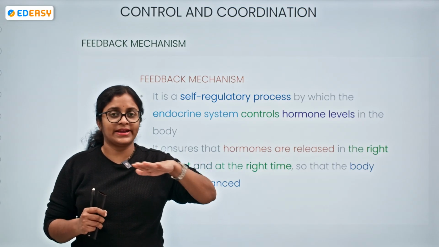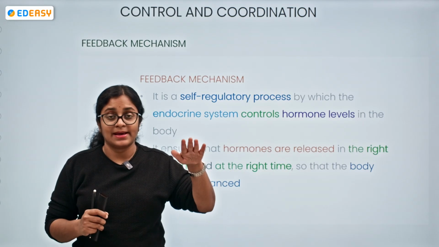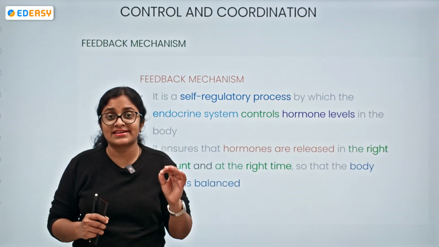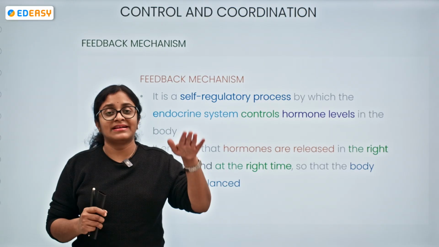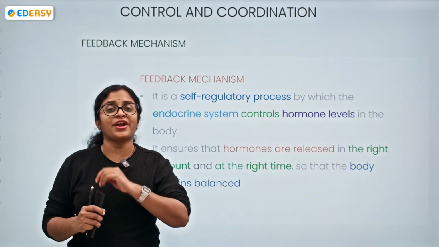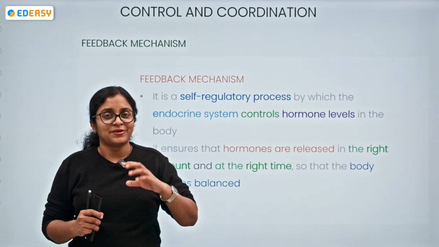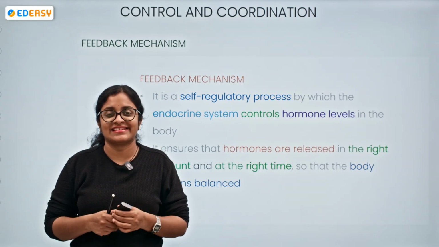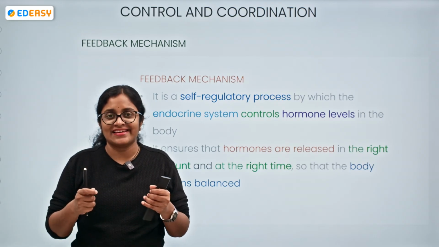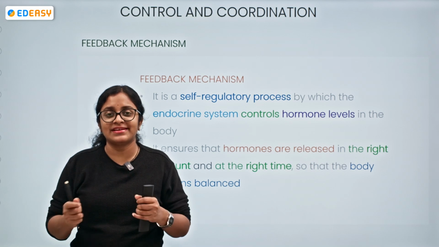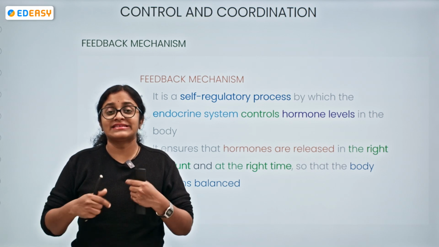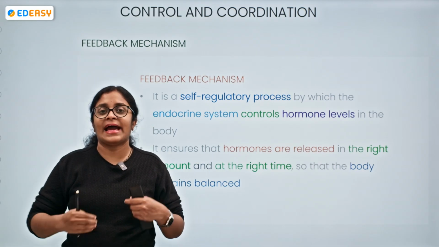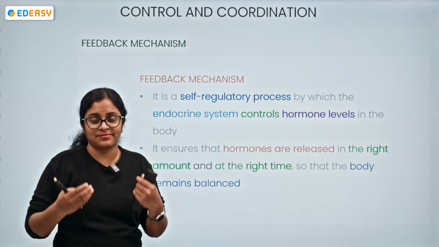Of course, at one point they will be at the normal level, but if the insulin secretion is not stopped, the blood glucose levels are going to drop down, right? So now, who will be telling to stop the insulin production? Who will say to the pancreas to stop the insulin production? Who will say that the blood glucose levels are normalized? We have a feedback mechanism for the same.